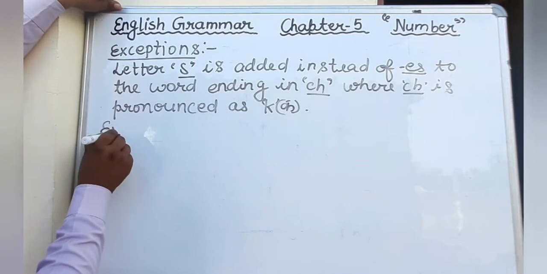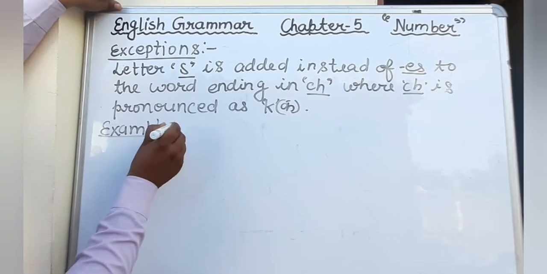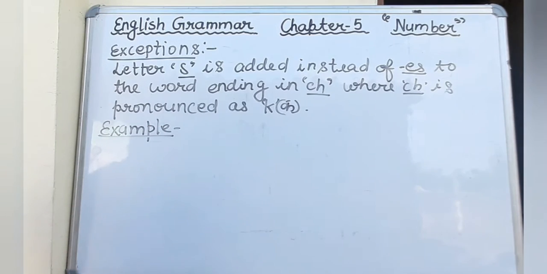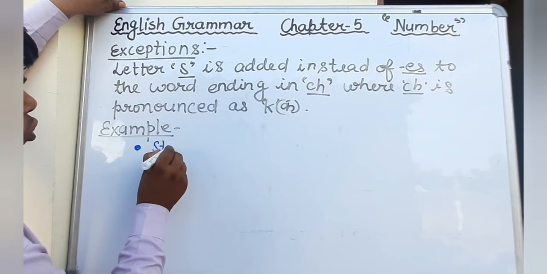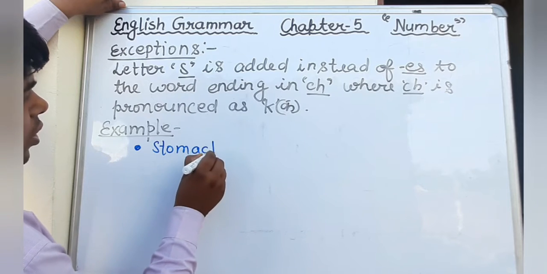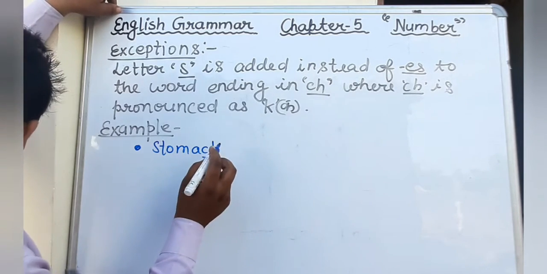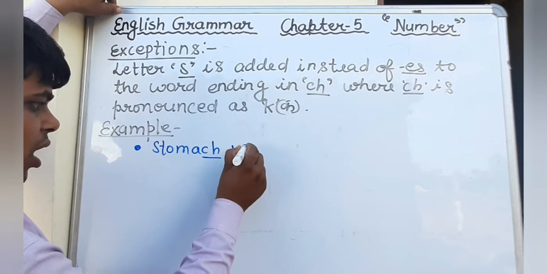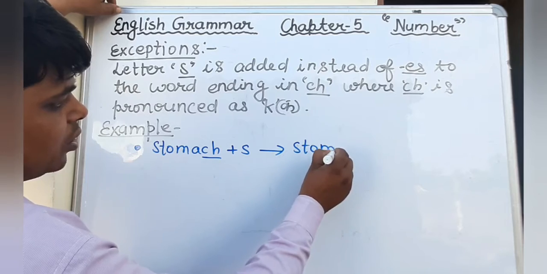Example we can see. We will write the example also. Just see the example. Stomach. First example you write stomach. Here the pronunciation of ch is k. Therefore, we will add here s to make plural. It becomes stomachs.